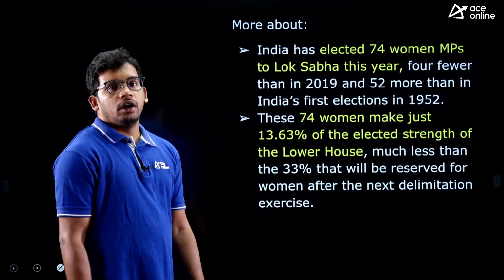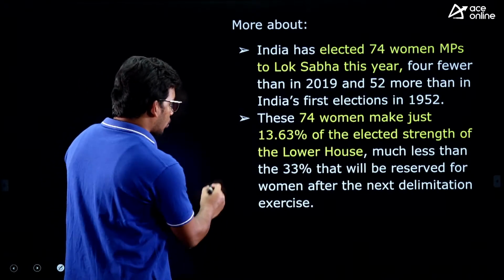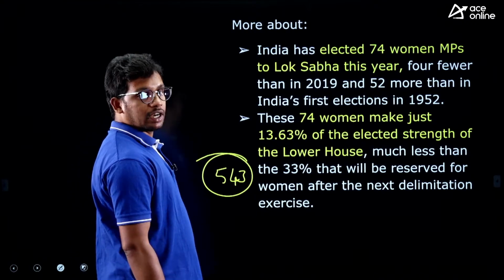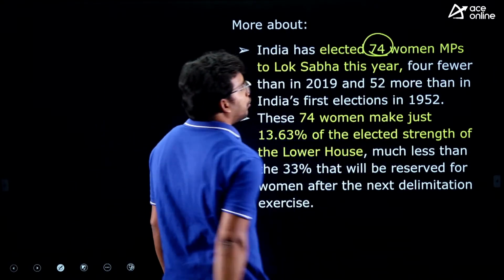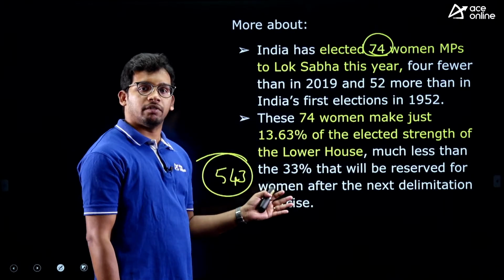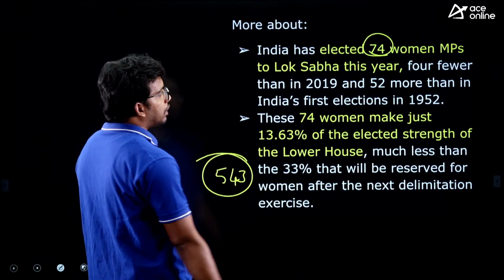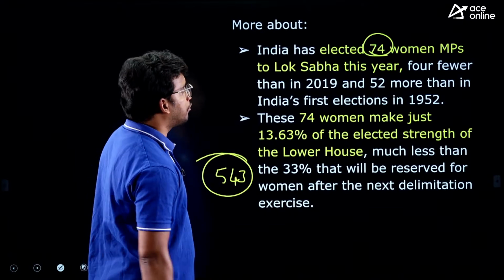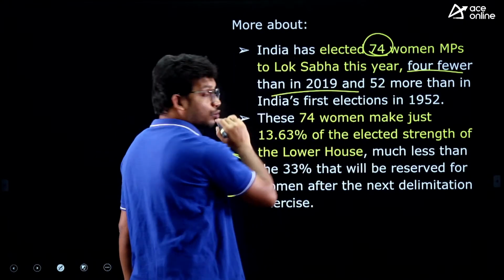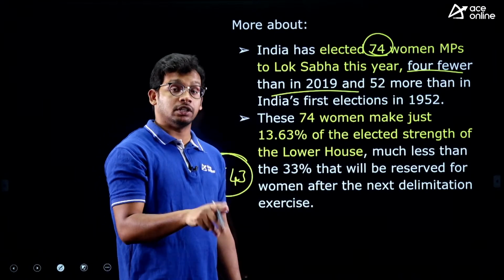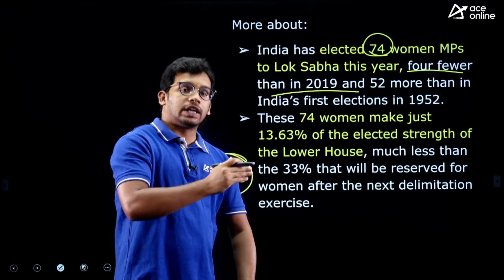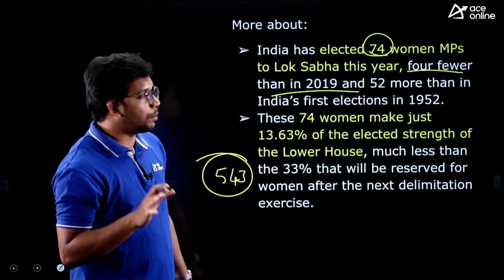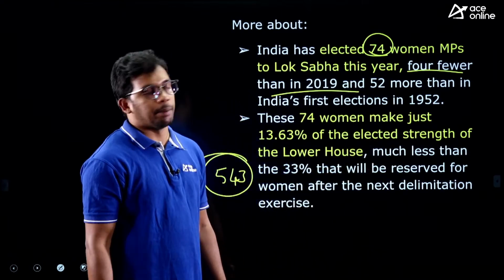Now let's see, out of 543, the total seats for which elections were conducted was 543, and out of that 74 were women, right? The rest of all the people were men, right? So 74 were elected from the women. This is 4 fewer than 2019, compared to the last Lok Sabha election. See, they may give a statement saying that compared to the last Lok Sabha election, women members in the Lok Sabha have increased. Something like that they may ask. So actually there was a decrease of 4 members, right?